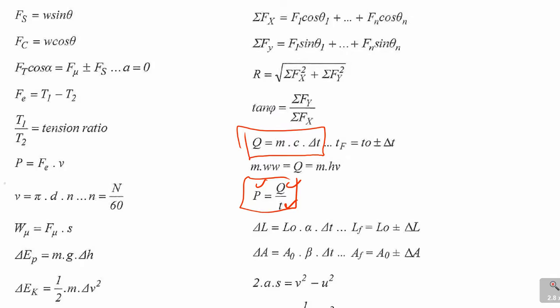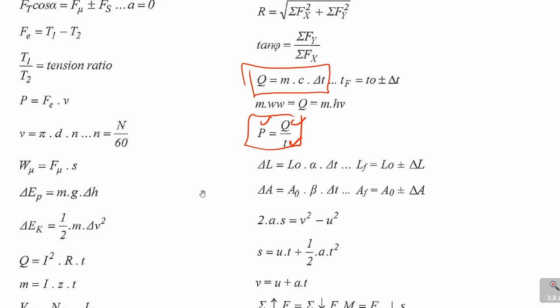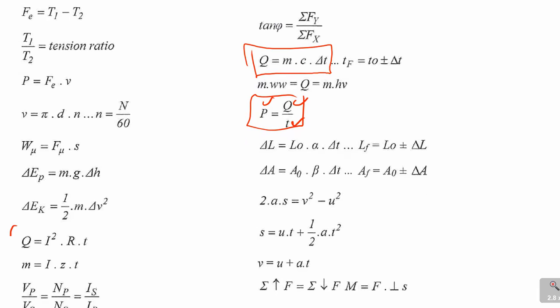And another is Q is I squared R T, but the T here being the change in temperature. So you need to be very sensitive on using these formulas.